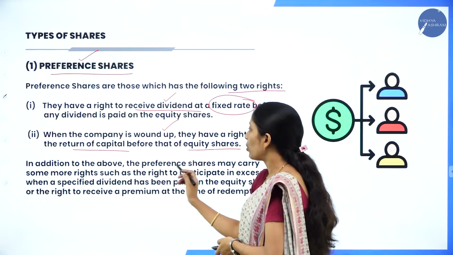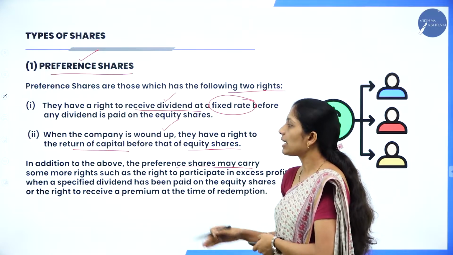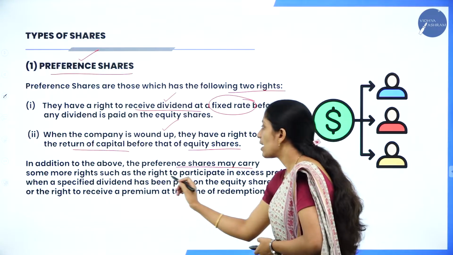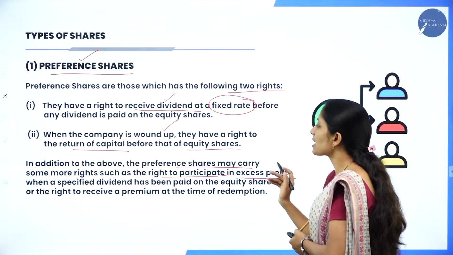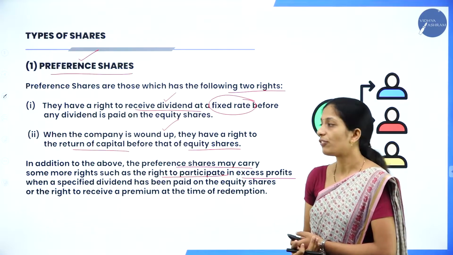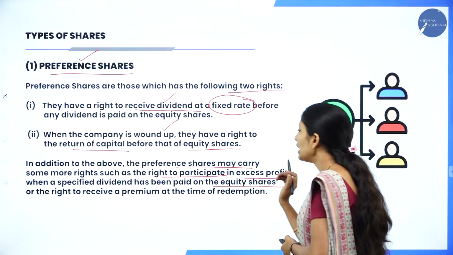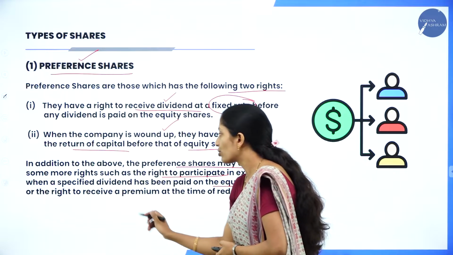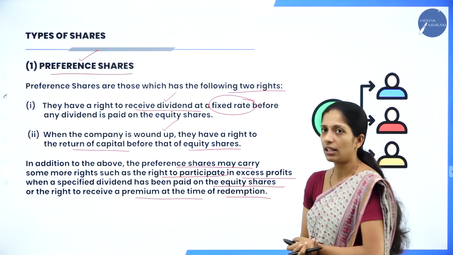In addition to the above, preference shares may carry some more rights, such as the right to participate in the excess profit when a specified dividend has been paid on the equity shares, or the right to receive a premium at the time of redemption.